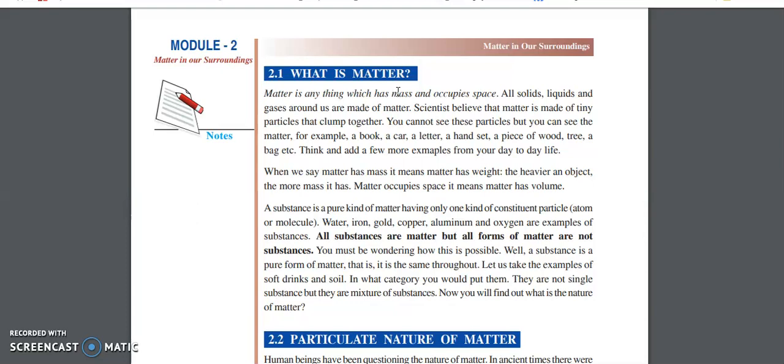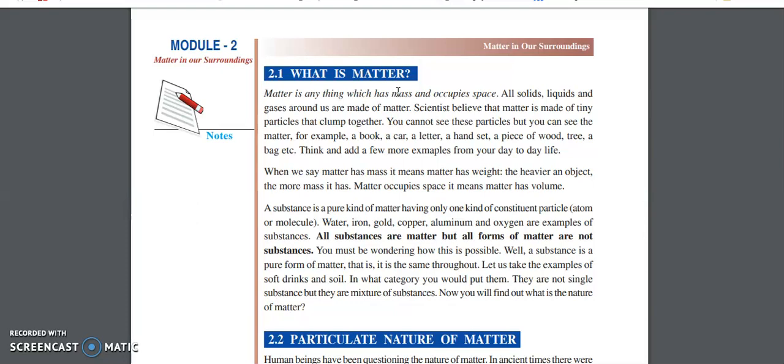So let us take the examples of soft drinks and soil. In what category are these two put? These both are a mixture of different substances. A soil is made up of different kinds of material, different substances. So in that category, soft drinks and soil are called a mixture of substances. It is for this reason they say all substances are matter, but all forms of matter are not substances.